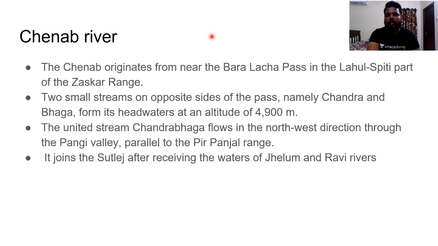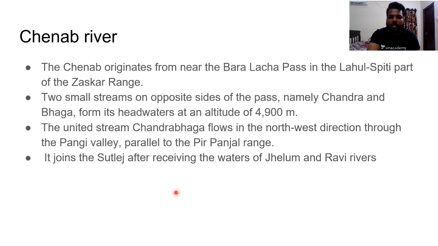I'll make sure that I'll give the list of all these passes and the states and the regions where they are associated within the next subtopics. And it forms its headwater at an altitude which is higher than that of Jhelum river. The united stream of Chandra and Bhaga, called Chandrabhaga or Chenab, flows in a northwestern direction through the Pangi Valley, which is parallel to the Pir Panjal range.